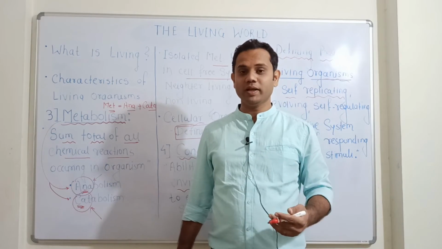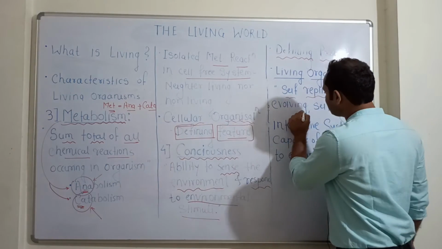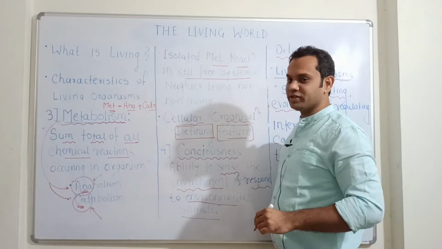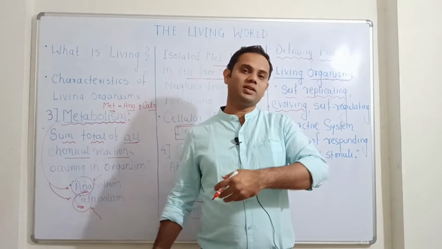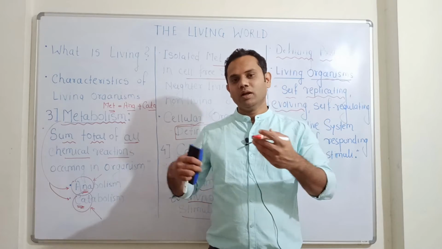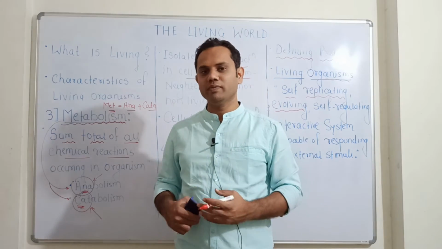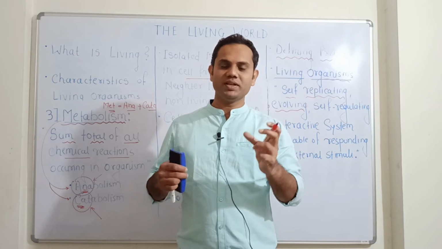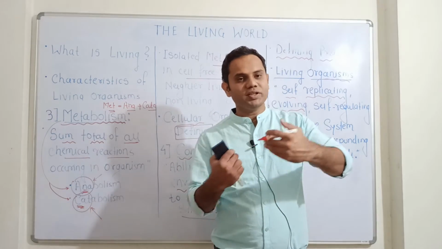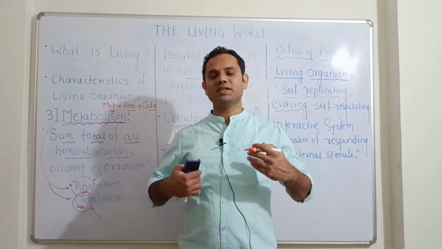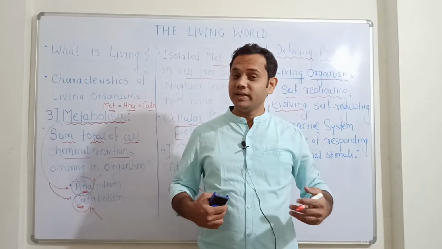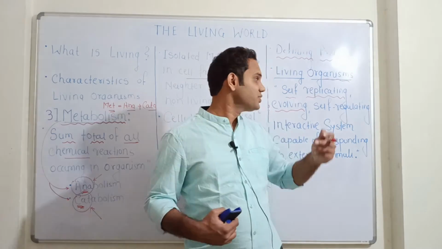So they are self-replicating, then evolving. Continuous evolution has been going on since time immemorial. Slow or gradual changes, that is the definition of evolution. Gradual changes. So that evolution is going on and beneficial changes are accumulating in living organisms.